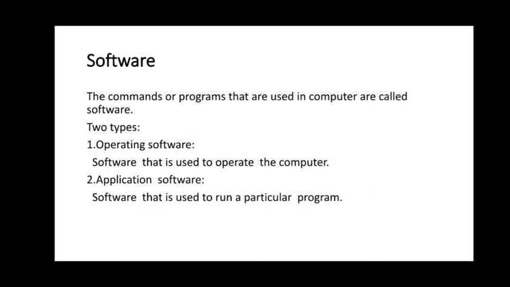So next one, software. That is commands or programs that are used in computer are software. So 2 types of software, operating software and system software.